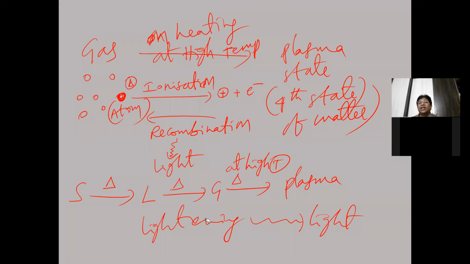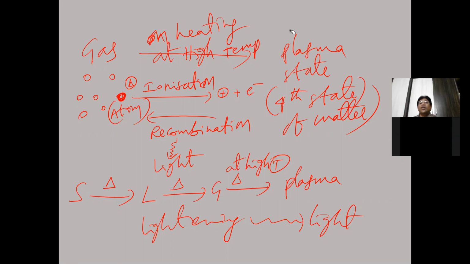In lightning, there is a plasma state. In this plasma state, the electrons recombine with the positive ions to give atoms. Whenever the recombination process occurs, light energy is emitted. Like that we get light energy during the lightning process.